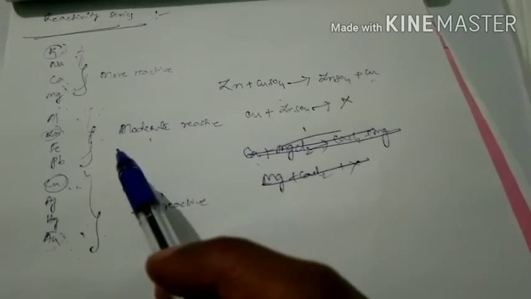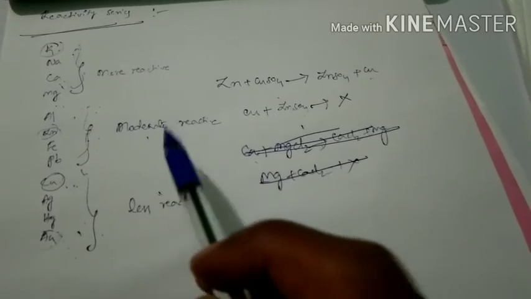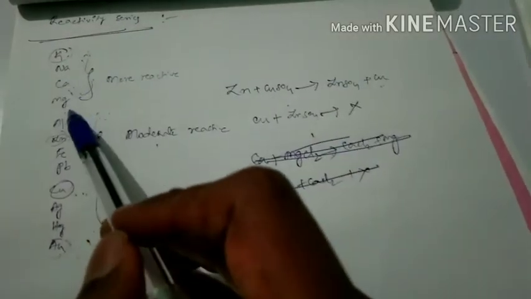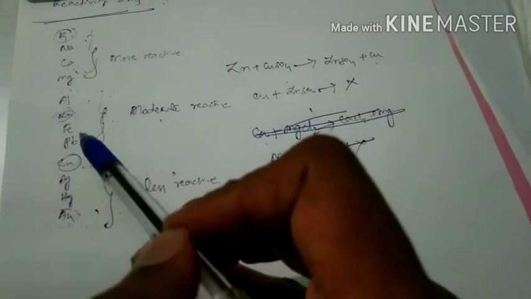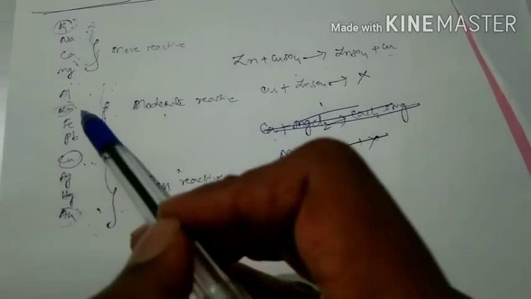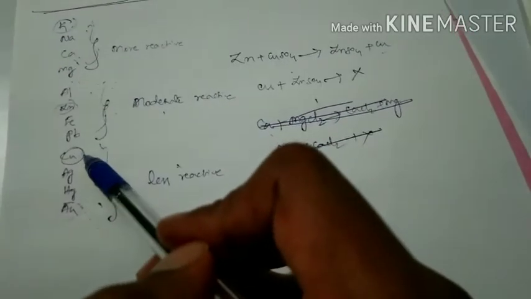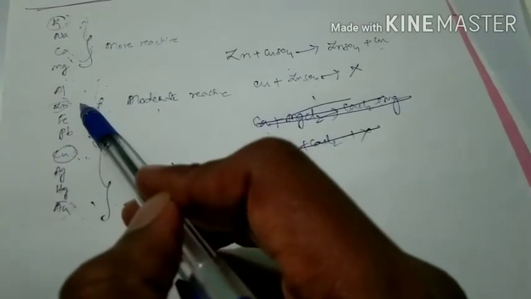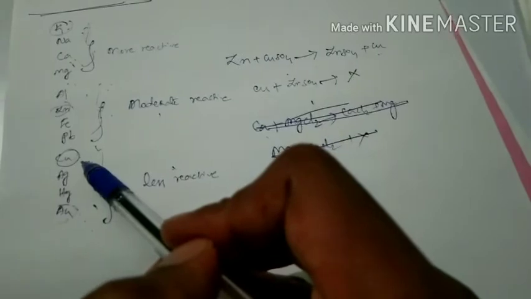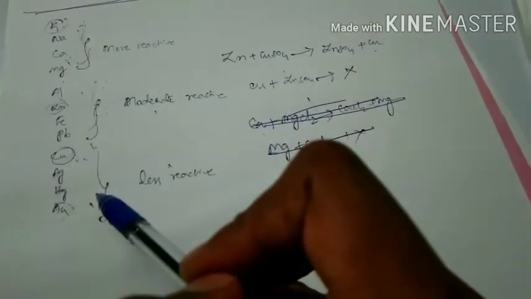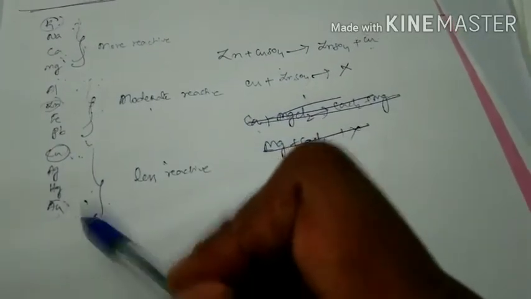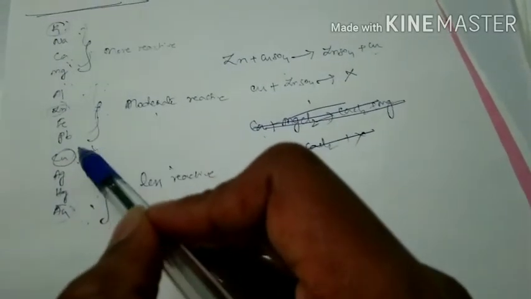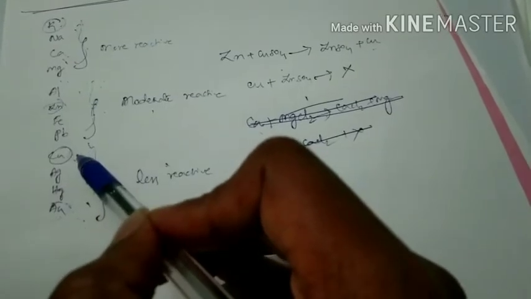If I discuss an example, then you get a very clear idea about this. Suppose take zinc. See here, this is zinc, this is copper. That means among these two metals, zinc is more reactive and copper is less reactive. From top to bottom, reactivity decreases. From bottom to top, reactivity increases. So zinc is more reactive compared to copper.